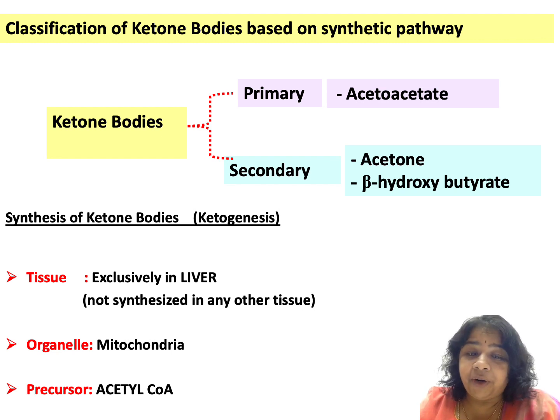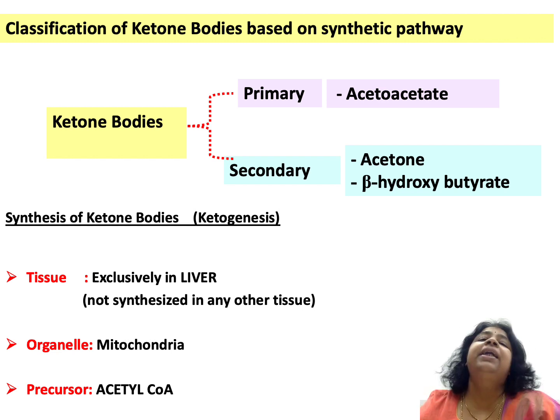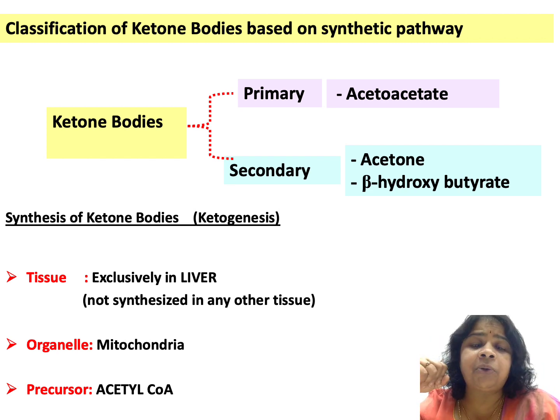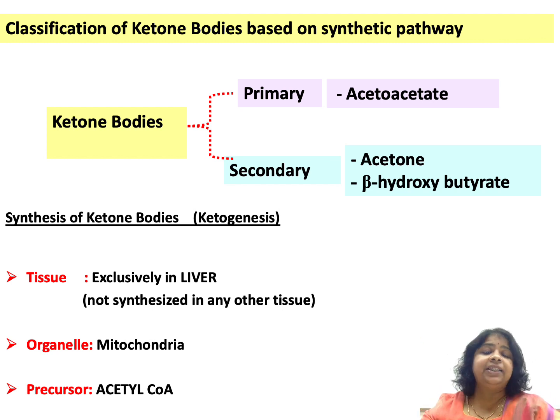But you also need to remember that the liver is one tissue which cannot utilize ketone bodies. So the liver will only synthesize ketone bodies, but cannot utilize them. Utilization of ketone bodies happens in the mitochondria, so RBCs also will be out of this. RBCs cannot utilize ketone bodies.